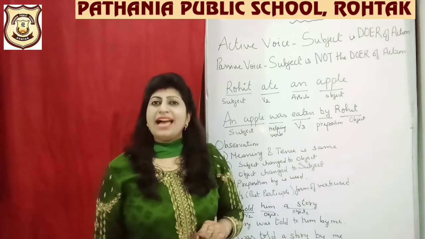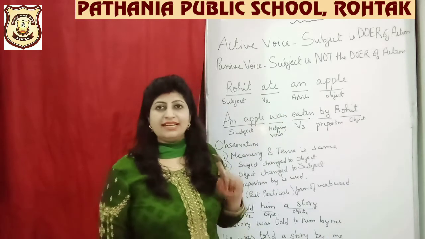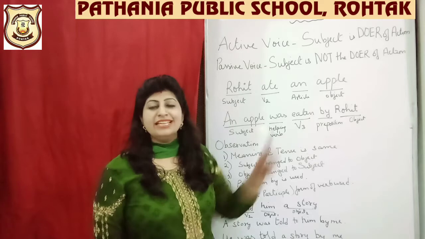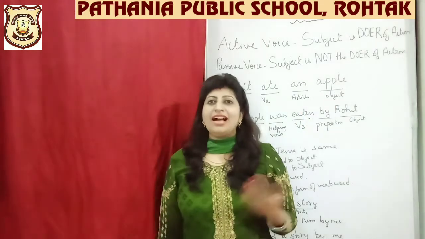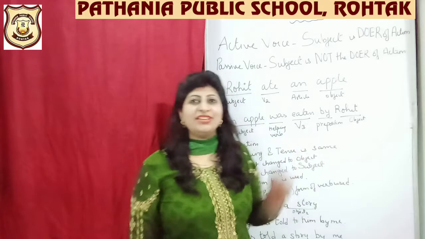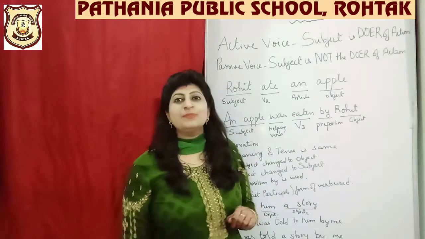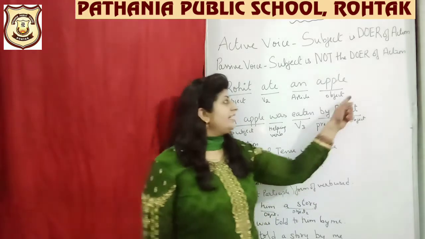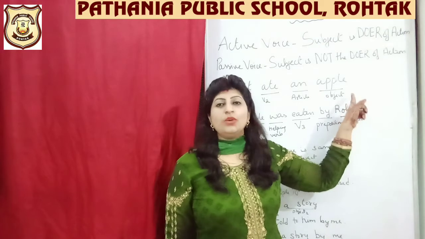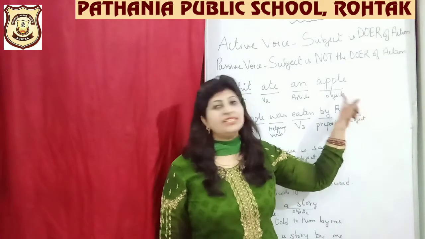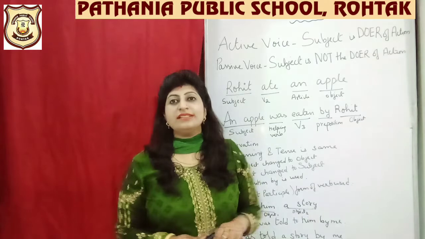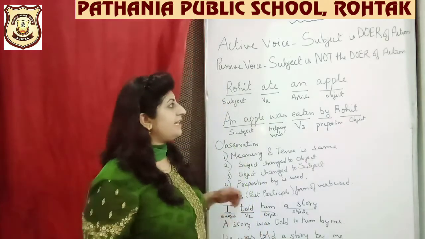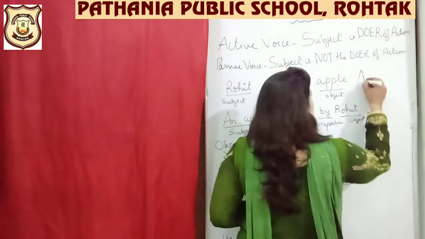What is an? An is an article. A and the are articles, right? So an is an article. Apple is the name of a thing. Undoubtedly it is a noun. But out here I am more concerned with its position in the sentence. And it is an object. What is an apple here? It is an object in the sentence. And this sentence was in which voice? This sentence is in active voice.